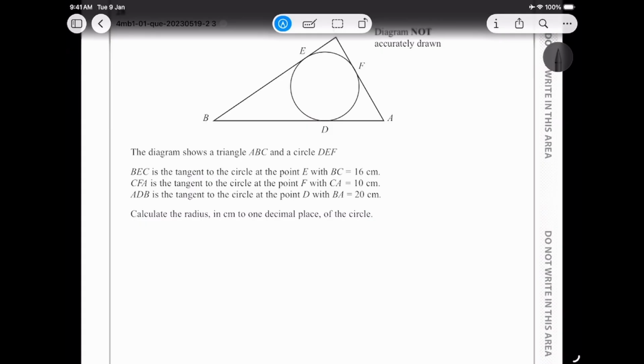So for question number 28, to find the radius, we first need to find the area of the triangle. So let's try finding the area of the triangle.